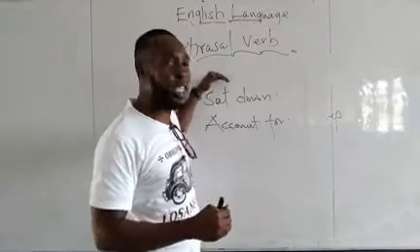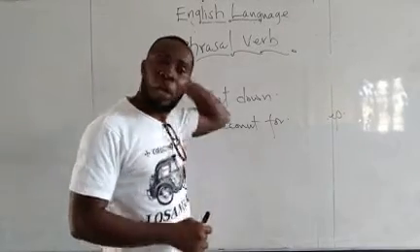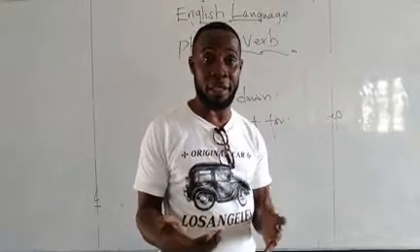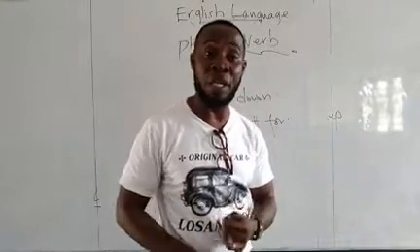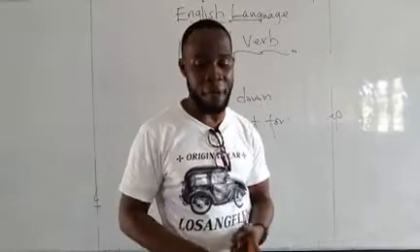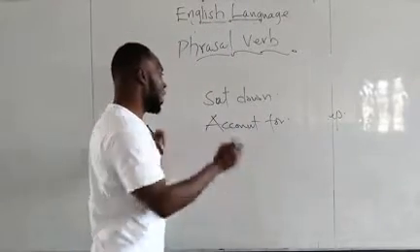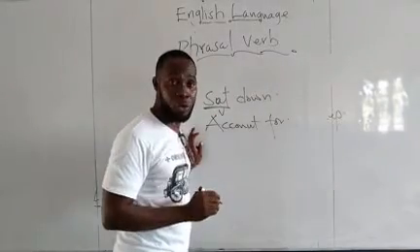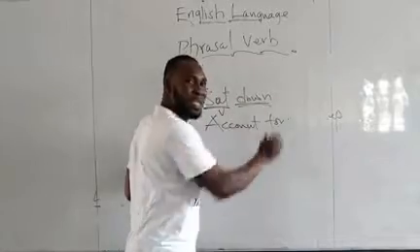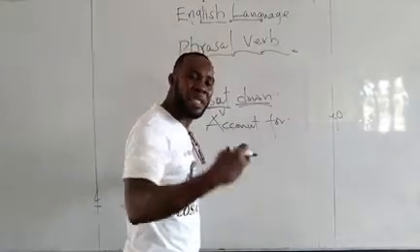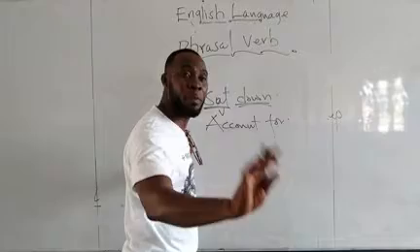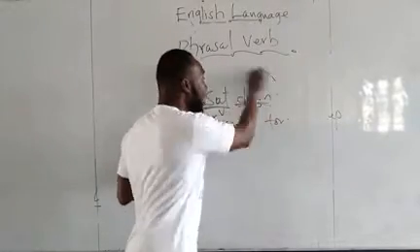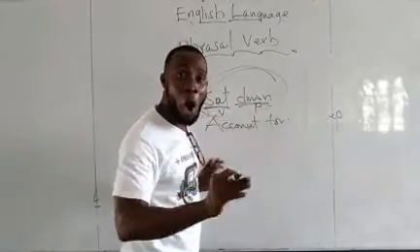Let's take a critical look at these two phrasal verbs on the board. In defining phrasal verbs, we said they are two or more words made up of a preposition, a verb, or an adverb. If you take the word sat, it is the past tense of what? Sit. So this becomes a verb. You agree with me? Good. Down is an example of a what? A preposition. We say a preposition shows the position of an object, right? Excellent. So down is a preposition. So we see a preposition coming together with a verb. This is a typical example of a phrasal verb.